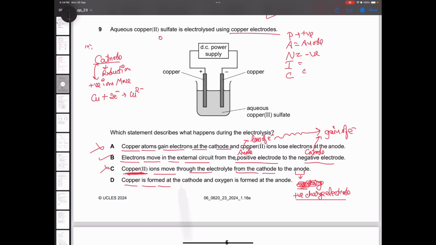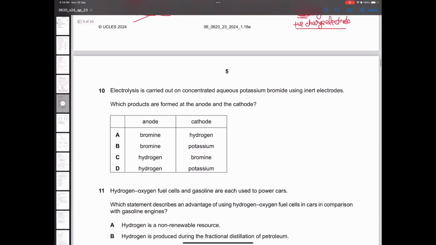Copper is formed at cathode and oxygen is formed at anode. In this case, copper is formed at cathode, but oxygen is not formed at anode. So this is also incorrect. Option B is the correct answer. Alright, now let's move on to the next question.